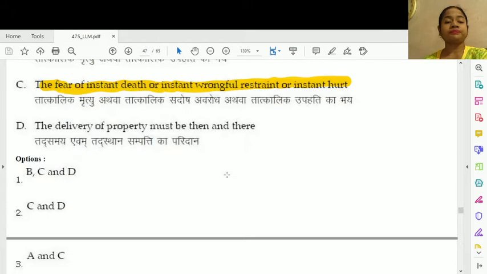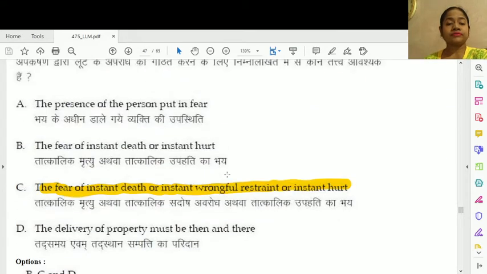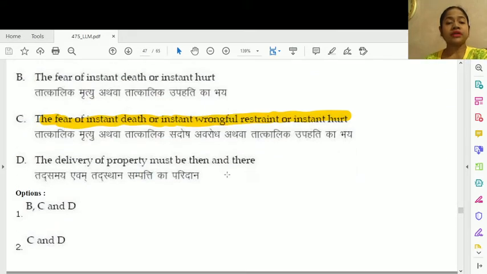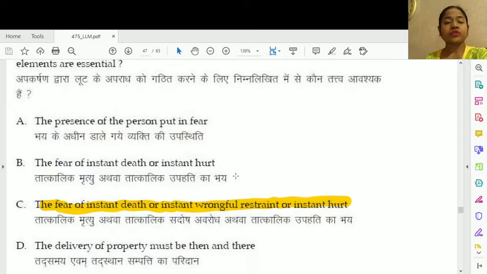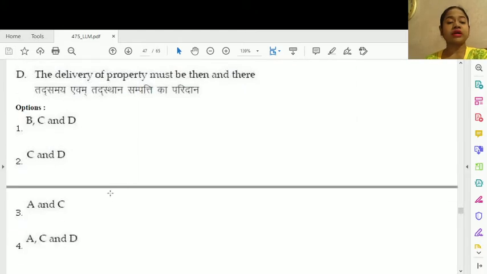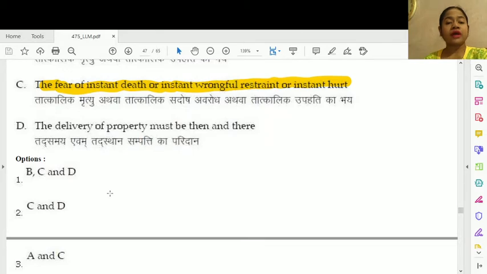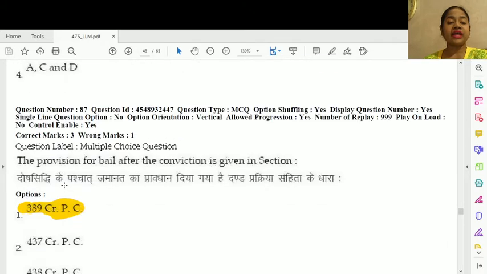Question number 86, this is option number C. You can also take as option number B also, the fear of instant death or instant hurt. The correct option would be actually, it must be then and there. The correct option is option number 1, B, C and D.